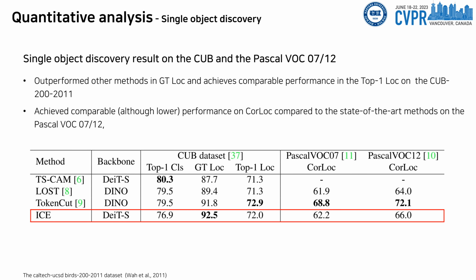We conducted weakly supervised and unsupervised single-object discovery experiments on the CUB and the VOC datasets. As a result, ICE outperforms other methods in ground truth localization and achieves comparable performance in top-1 localization on the CUB dataset. It also achieved comparable performance compared to the state-of-the-art methods on the VOC dataset.